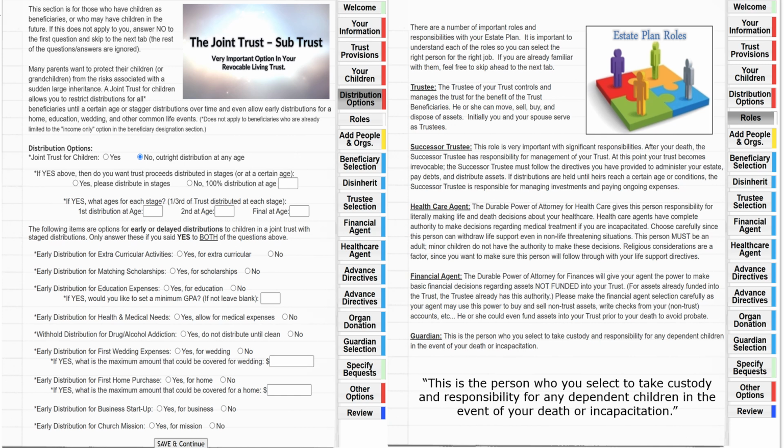And on the right side is the role of your estate plan. You see highlighted in dark is a role, and right under that is giving you the information of the role. Now, one thing that you see in the quotes, I put this here just to show you the information about the guardian: this is the person who you would select to take custody of the responsibility for the dependent children in the event your death occurs or you become incapacitated.